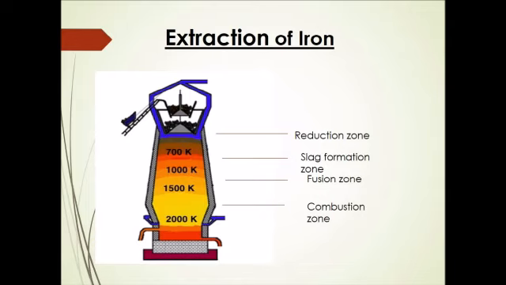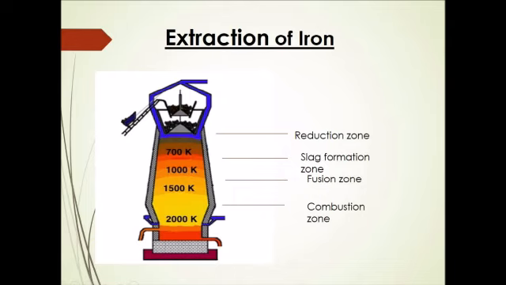In this blast furnace, you can see the different temperature zones and how different reactions take place in them. At the tuyeres you have the zone of combustion, then the zone of fusion, the zone of slag formation, and at the top the reduction zone.